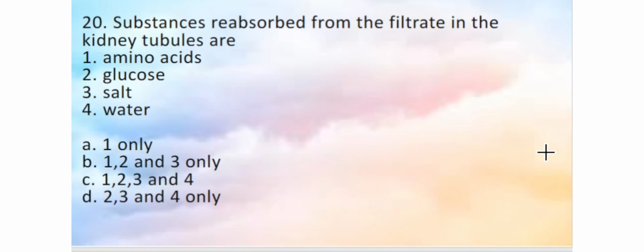Substances reabsorbed from the filtrate in the kidney tubules. This is a very important question because once it is filtered in the glomerulus, almost all contents are coming down to the filtrate. So we need to bring back or reabsorb most of them. So we have to take back amino acids and glucose, which are nutrients. Some amount of salt is reabsorbed and a major amount of water is also reabsorbed. So here actually all the 4 substances given here are reabsorbed from the filtrate in the kidney tubules. So we can write option C, 1, 2, 3 and 4.